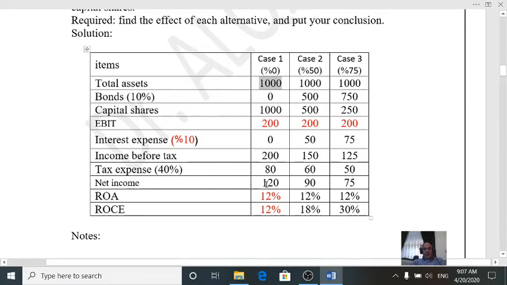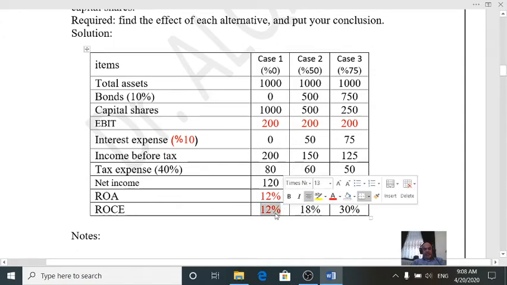So 120 over 1000 equals 12%, and you can compute the calculation for the other cases easily. Return on common equity for the first case is net income minus 0 over average equity.